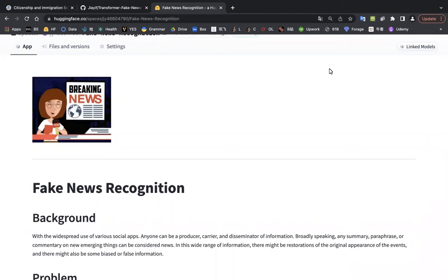With the widespread use of social apps, anyone can be the information poster or carrier. So broadly speaking, any summary, paraphrase, or commentary on newly emerging things can be considered news. For this wide range of information, there might be a restoration of the original appearance of events, and also some biased or false information.